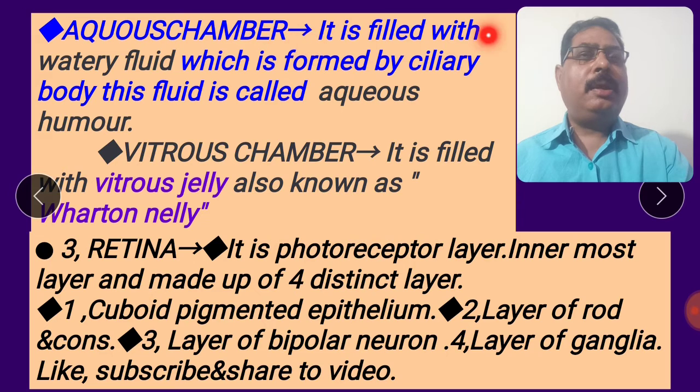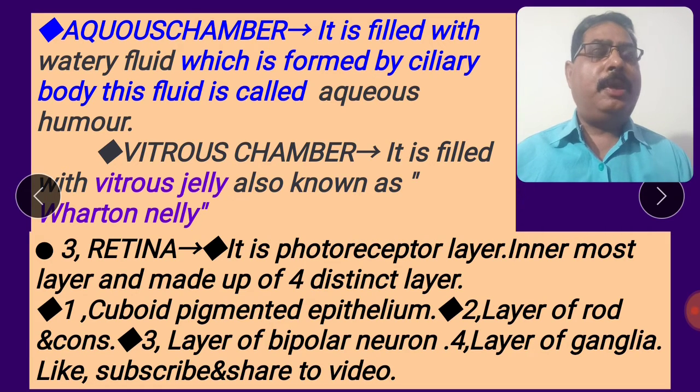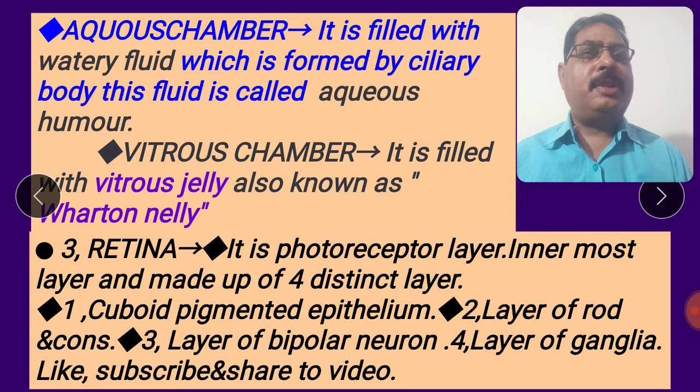The aqueous chamber is filled with a watery fluid which is formed by the ciliary body. This fluid is called aqueous humor. Aqueous humor is a fluid present in the aqueous chamber, secreted by the ciliary body. The vitreous chamber is filled with a jelly, also known as Wharton's jelly. So the vitreous chamber is filled by a fluid called vitreous humor, or vitreous jelly.